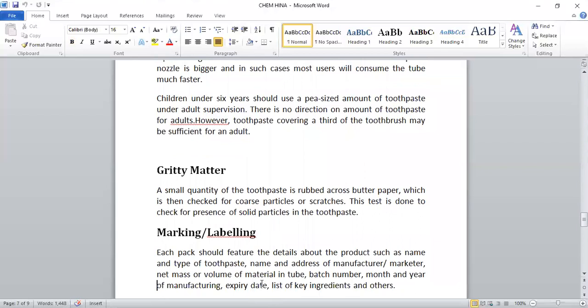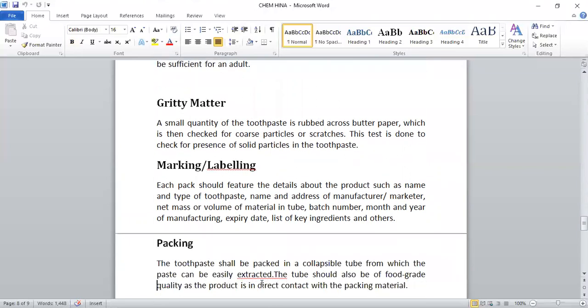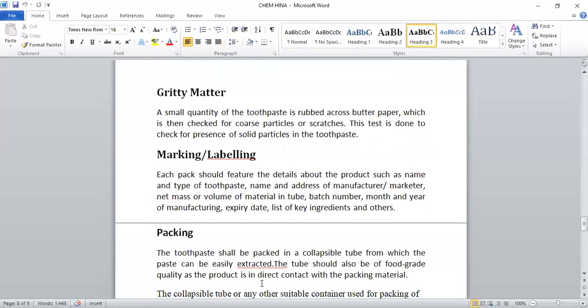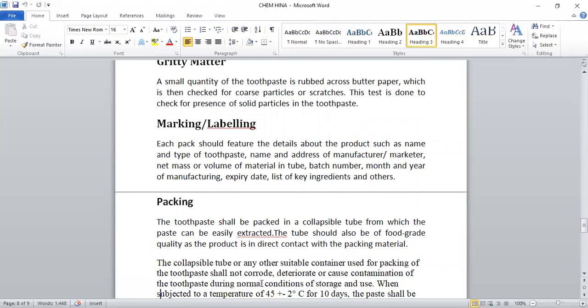Gritty matter. A small quantity of the toothpaste is rubbed across butter paper, which is then checked for coarse particles as scratches. This test is done to check for the presence of solid particles in the toothpaste.